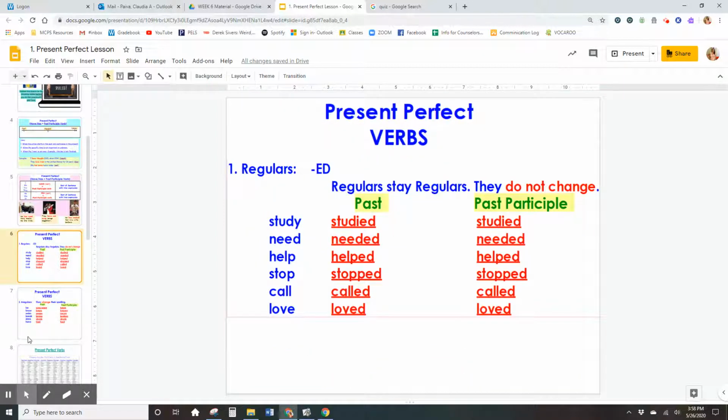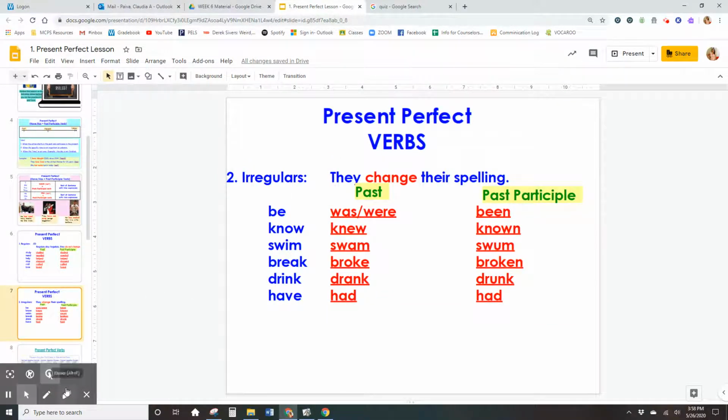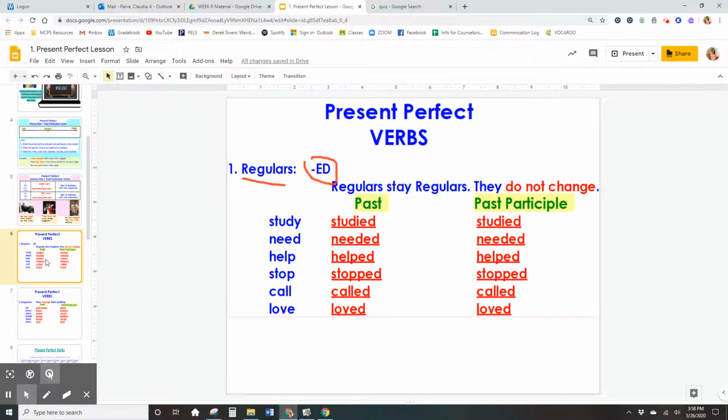So let's look at the verbs in the past participle. We have two types of verbs. We know that we have regular verbs that have ed, and you also know that you have irregular verbs, and they change their spelling. If we go back to regular verbs, regular verbs stay regular. They do not change.